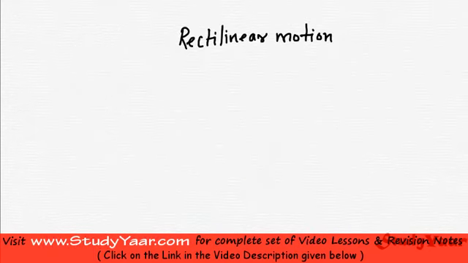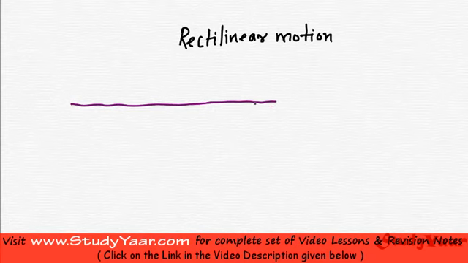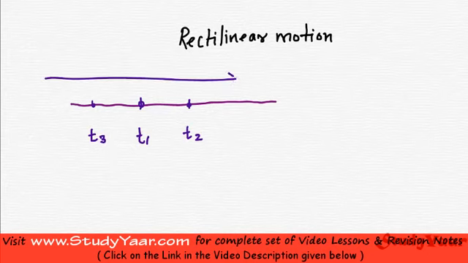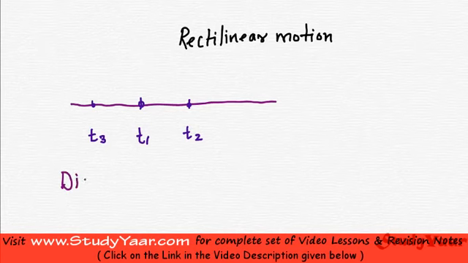Let us assume that I have a particle which is moving along a straight line. So this is the trajectory of movement of my particle. Also we'll assume that at t1 my particle is over here, at t2 my particle is, let's say, over here, and at t3 my particle is over here. In this way I can define where my particle is at different intervals of time.